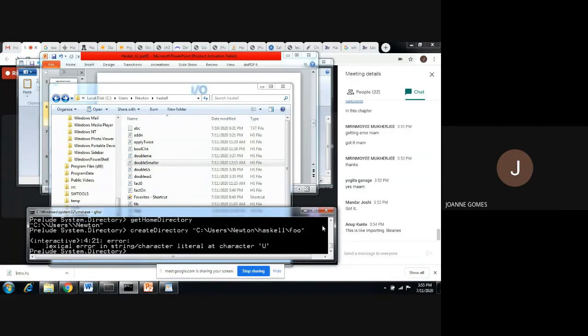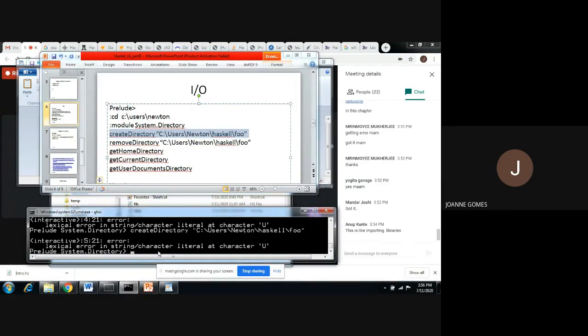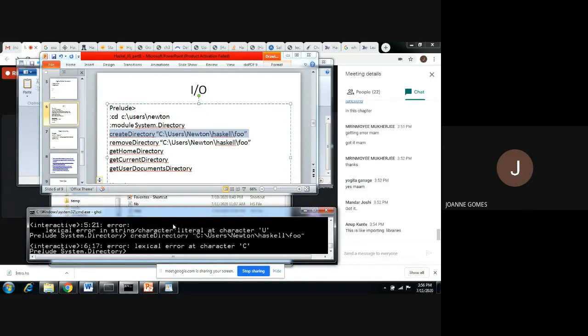Okay, so there is some character error. It usually gives this symbol error. Let's see. I'll just copy this. Create directory. You can meanwhile try along with me. Just see the directory gets created.